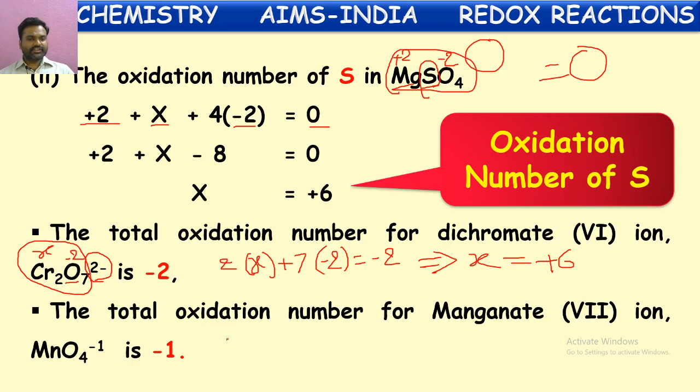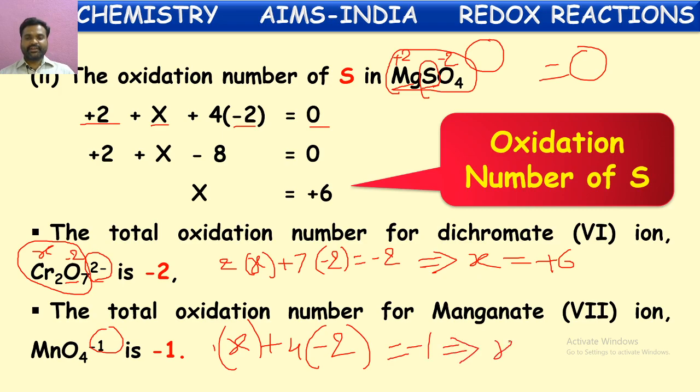For manganese, let us consider X. There is 1 manganese, so 1 into X. There are 4 oxygen atoms, 4 into -2 for each oxygen, which is equal to the charge on this ion, that is -1.